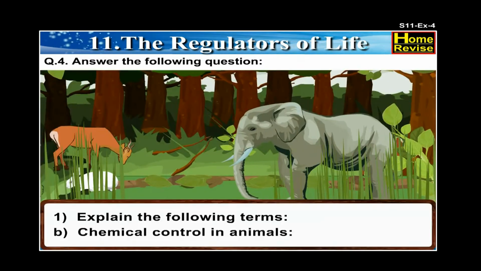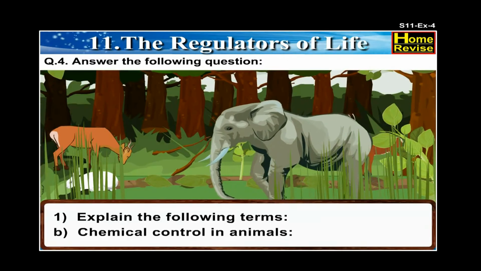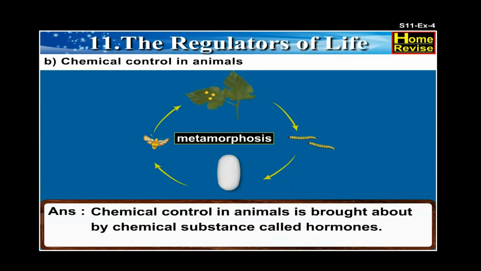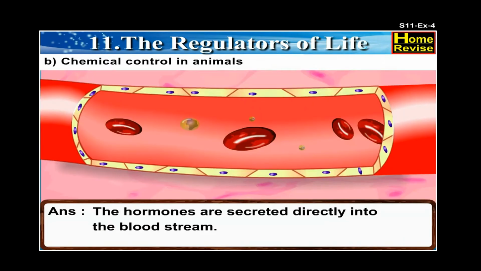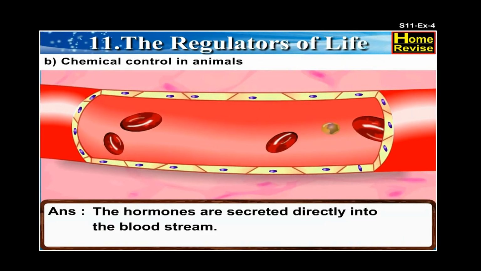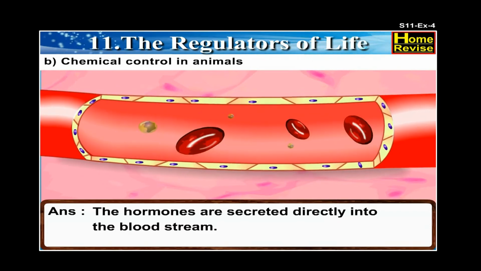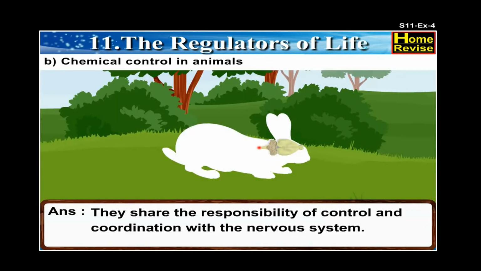B. Chemical control in animals. Chemical control in animals is brought about by chemical substances called hormones. These hormones are secreted by the endocrine glands, which are also known as ductless glands. The hormones are secreted directly into the bloodstream. They share the responsibility of control and coordination with the nervous system.